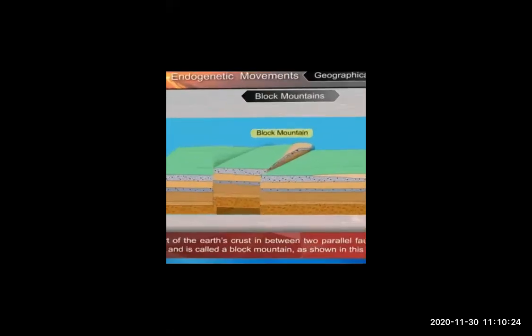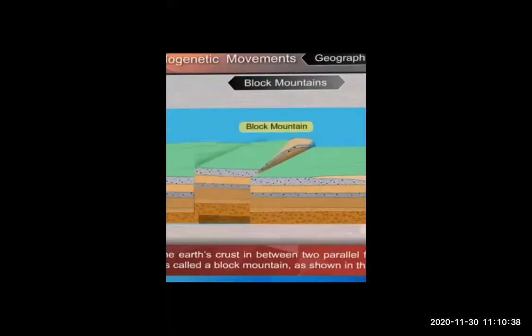When the horizontal waves are moving away from each other, the block mountains are formed. And because of these block mountains, the structure lines are created. Just look at this.